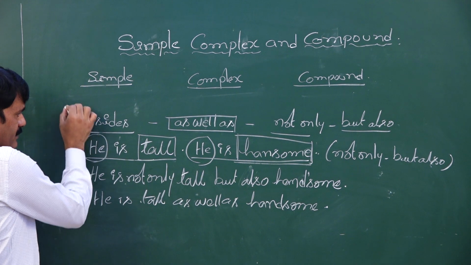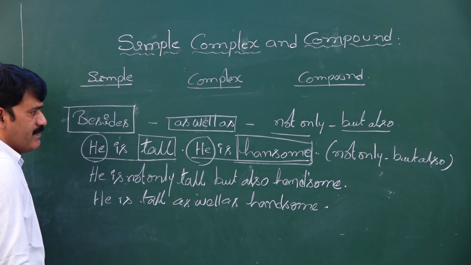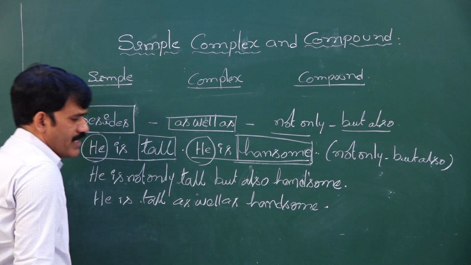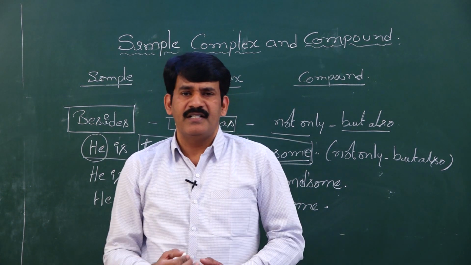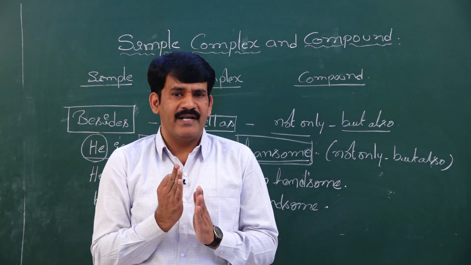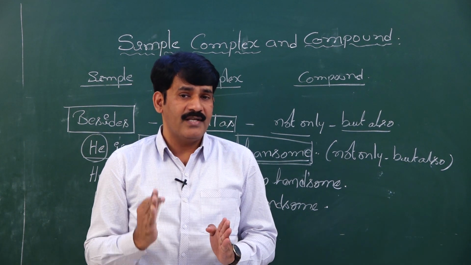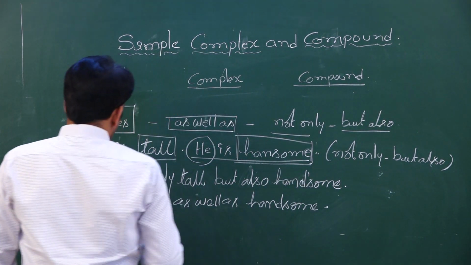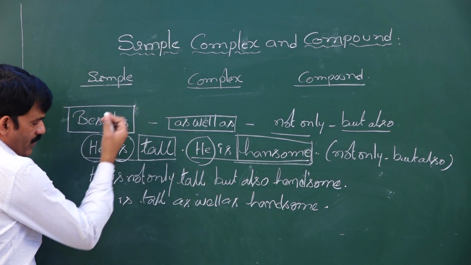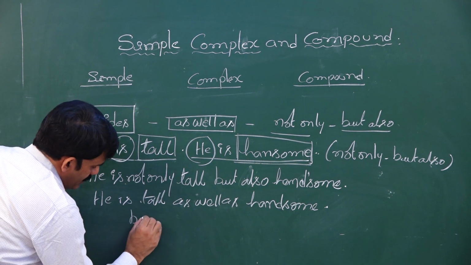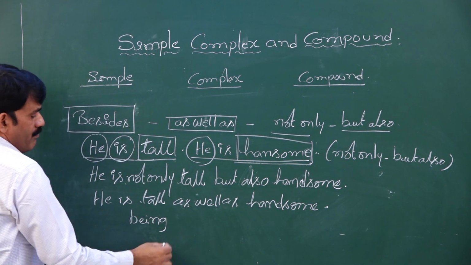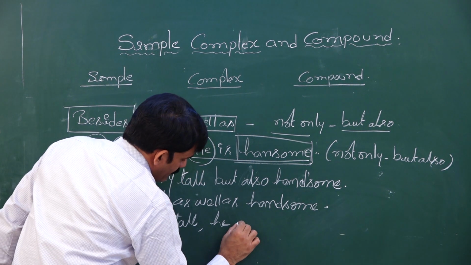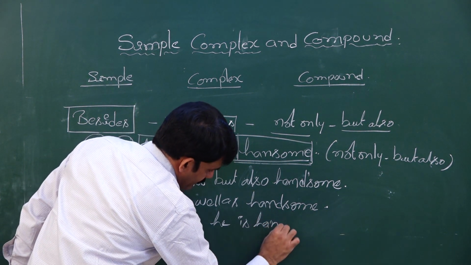And now besides, I need to use besides in the sentence. When I want to use besides, I need to understand this is a simple sentence. In a simple sentence, the first thing we need to understand is that making a clause into a phrase is the most important area to concentrate on. How to make a clause into a phrase? Write the fourth form of is. What is the fourth form of is? Being. Then, being tall, he is handsome.